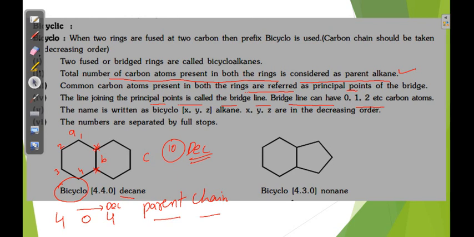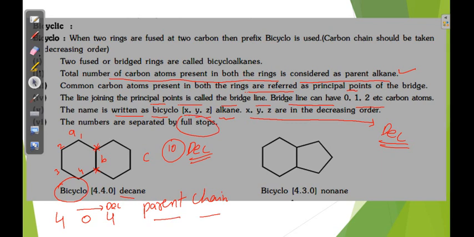Last point, the name is written as bicyclo, then in square brackets X.Y.Z, then the alkane name. Here X, Y, Z are in decreasing order. This is important. The numbers are separated by full stops.